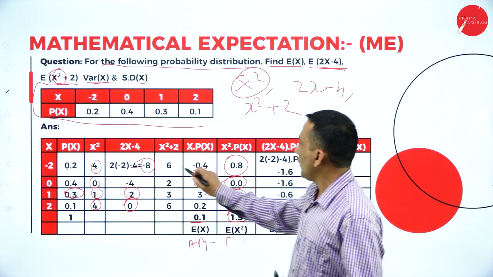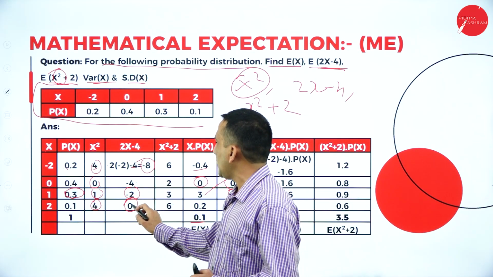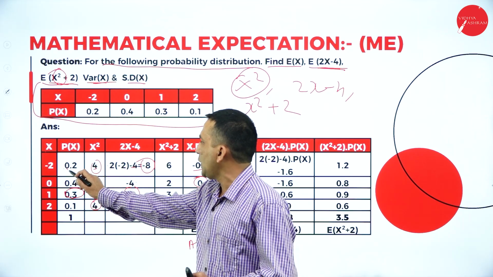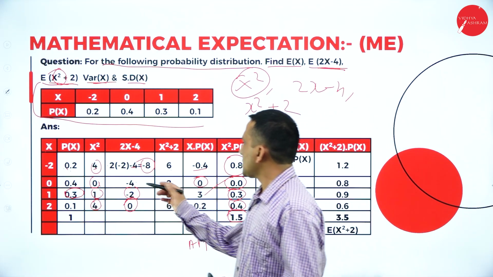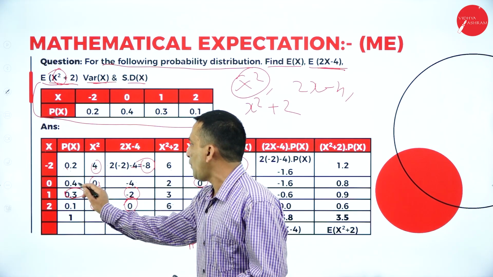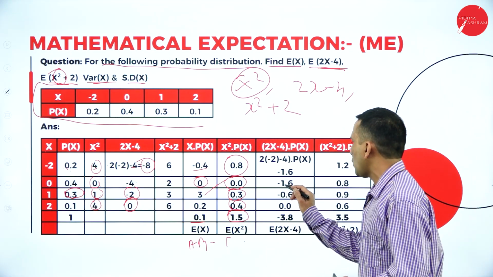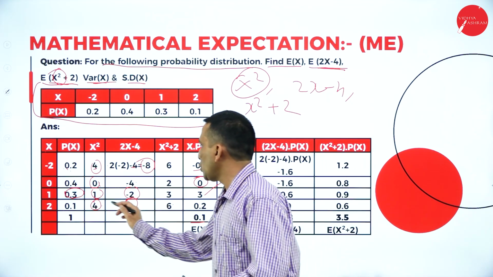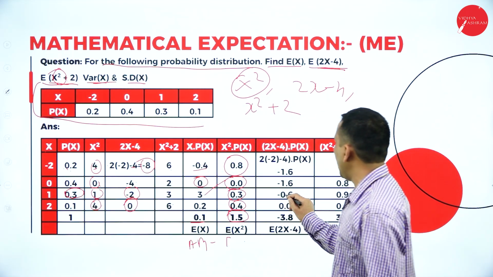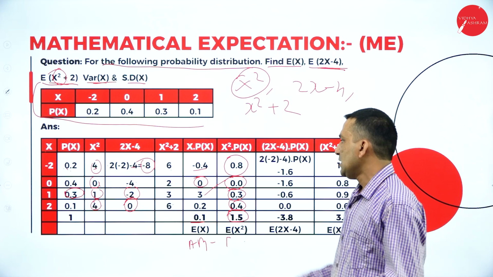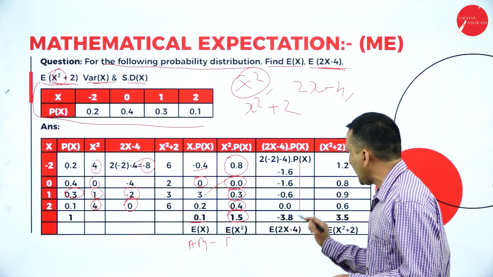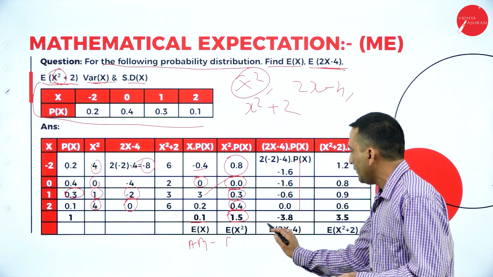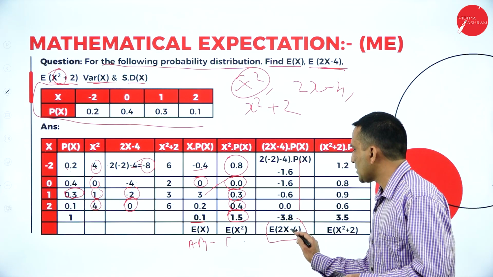Now moving to 2x minus 4, we already calculated minus 8 into 0.2, which gives minus 1.6. Next, minus 4 into 0.4 gives minus 1.6. Minus 2 into 0.3 gives minus 0.6. Last one, 0 into anything is 0. If you take them together we get minus 3.8, which is nothing but E of 2x minus 4.